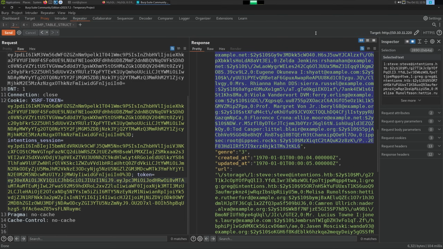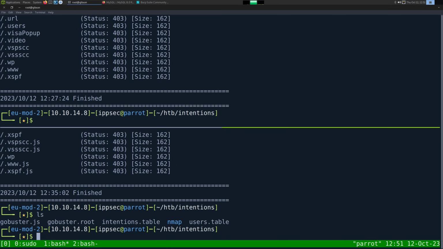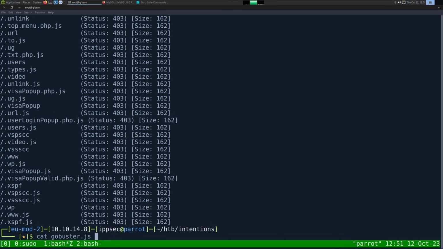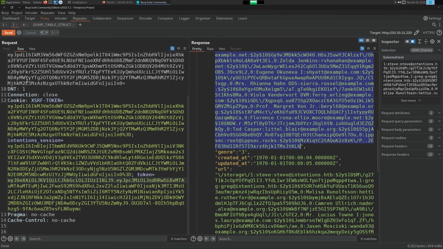And I got stuck for quite a while trying to figure out what to do here. But I went back to my recon and looked at the gobuster output. And let's grep -v for 403. And we do have an admin.js functionality. So let's go take a look at what admin.js is.